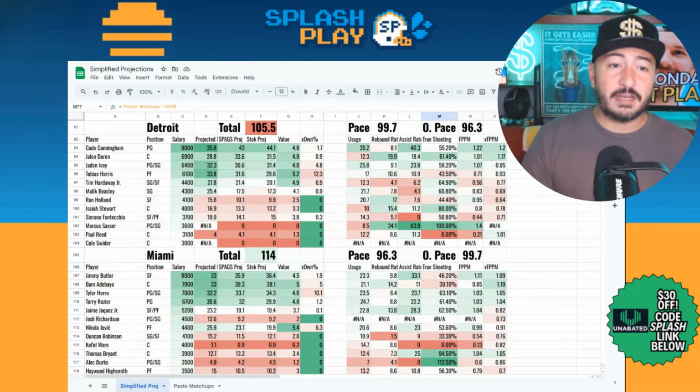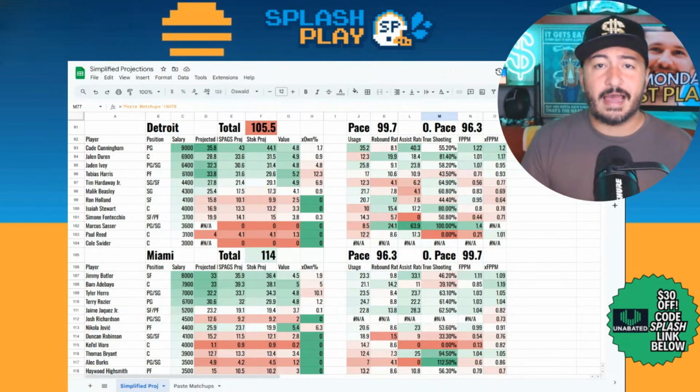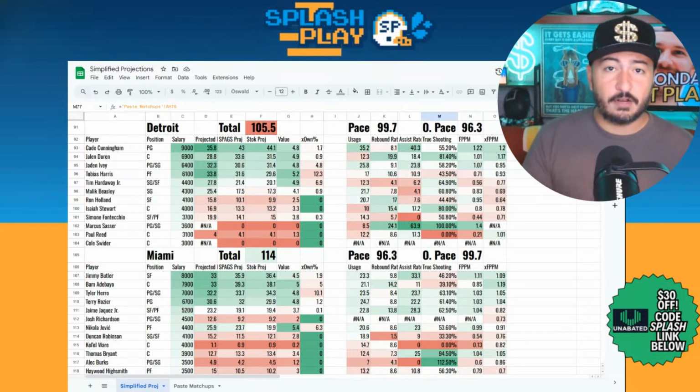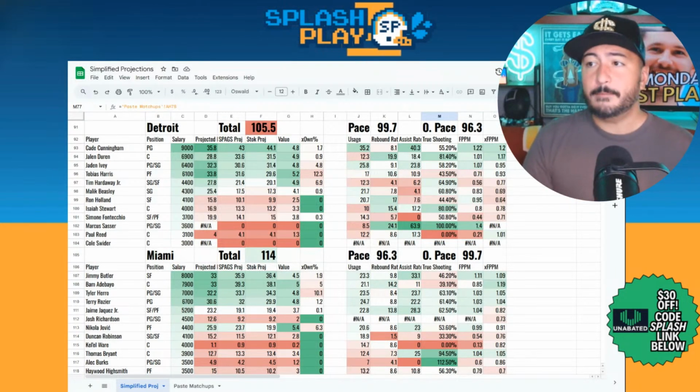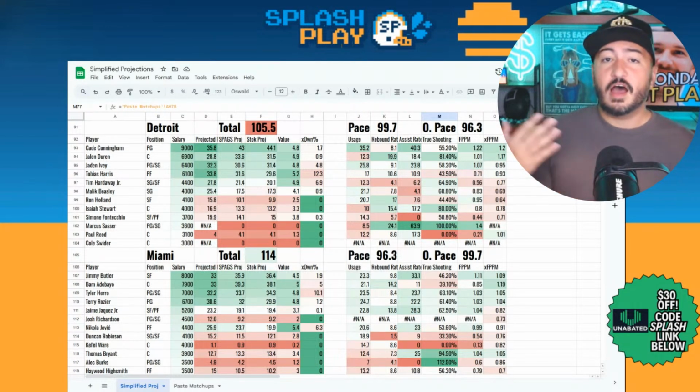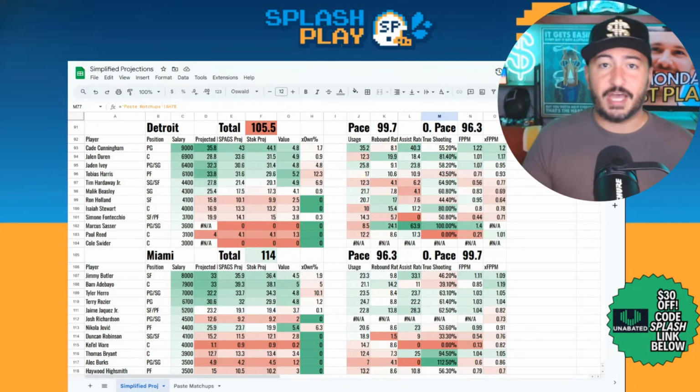But basically, what Unabated does, led by Justin Fan, the former Underdog guy, as well as Fantasy Labs. He's the one who created all the alerts you see on Twitter, and now he's doing it at Unabated along with a team of projections guys over there. Basically, they work on their projections all day. They release them at 4:30 to give their users, their customers at Unabated, the best shot at beating prop markets.